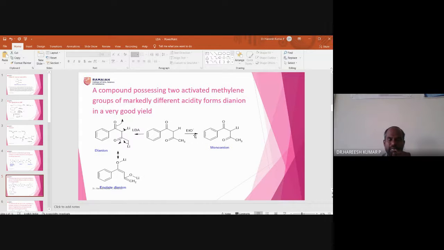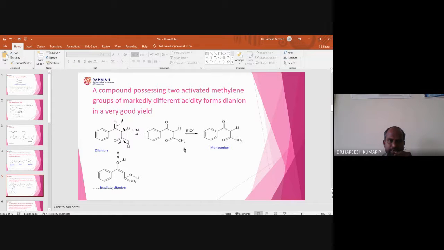It is sodium ethoxide. Sodium ethoxide is also a strong base. How will you get sodium ethoxide? Take a small piece of sodium and add it into ethanol. There will be a formation of sodium ethoxide. So this sodium ethoxide selectively captures this proton because this one is more acidic. That is how an anion is formed. What it means is that a non-equivalent proton containing carbonyl compound, when treated with a strong base such as sodium ethoxide, only captures the methine proton, forming an anion.